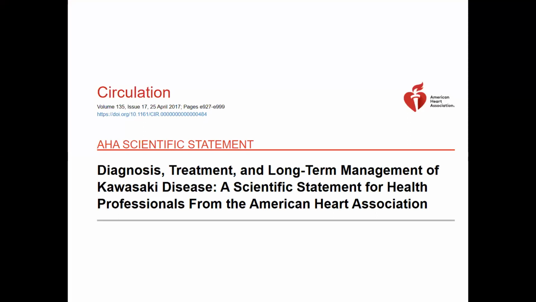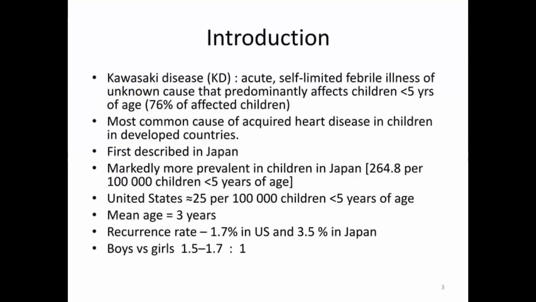AHA 2017 ఆర్టికల్ ఉంది, దాని నుంచి తీసుకున్నాం. Kawasaki disease is an acute self-limited febrile illness of unknown cause that predominantly affects children less than 5 years of age. So 76% of the affected will be children. It is the most common cause of acquired heart disease in children in developed countries, and it is more common in Japan.